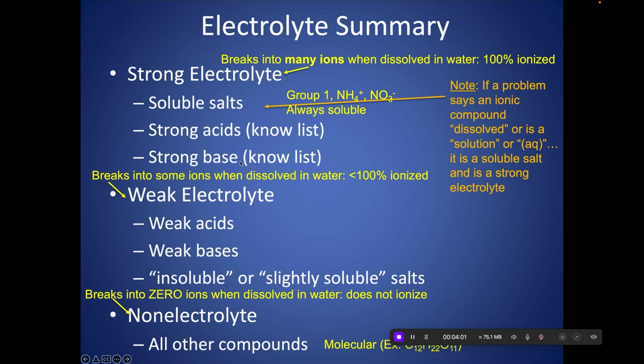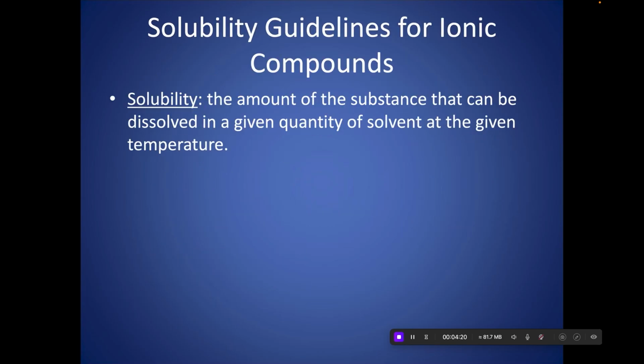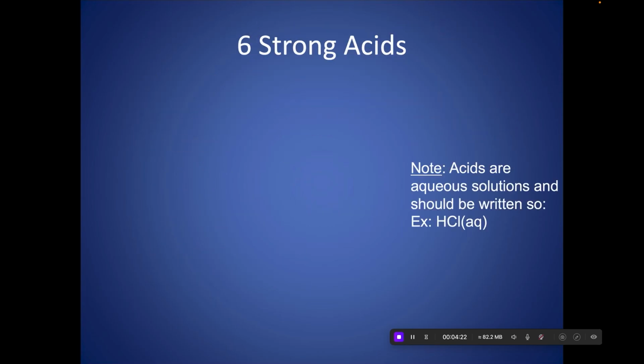Now, acids and bases are other things that can be electrolytes because they break up into ions when dissolved in water. But not all of them 100% ionize. You need to memorize which acids and which bases 100% ionize and are strong. So we have lists for that, and right now that list is on page 4 of your note packet. If I go back, you can use this for any activities in the meantime, but you're eventually going to have to memorize this for tests, and it'll make writing net ionic equations later much easier if you memorize this.